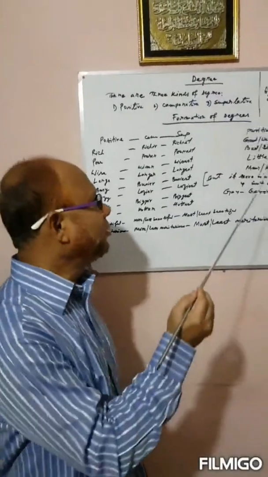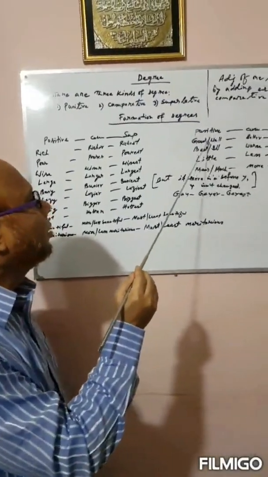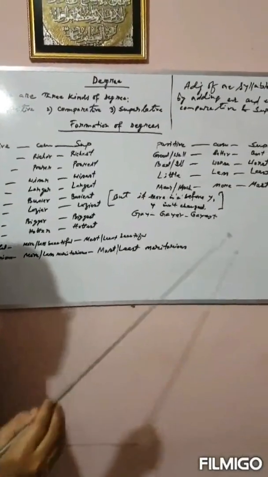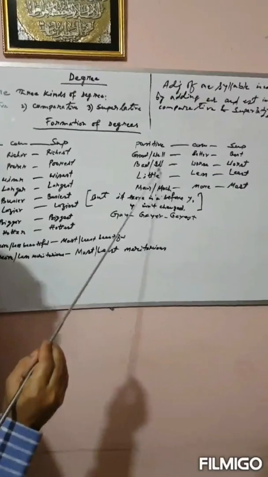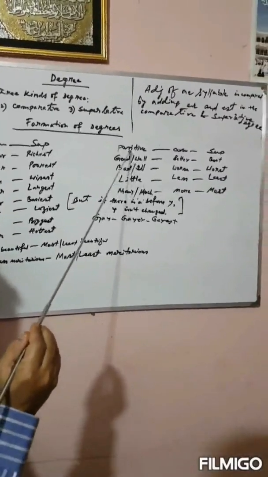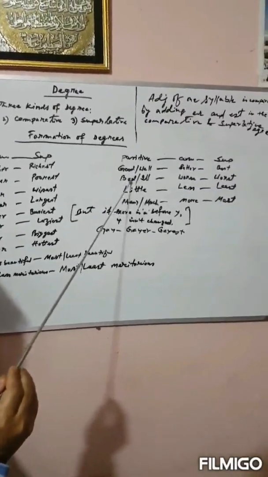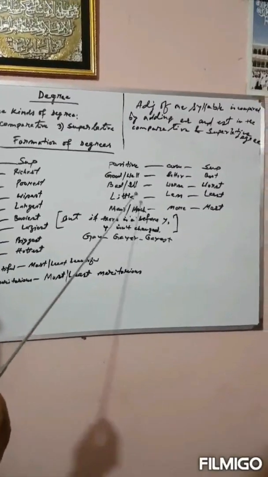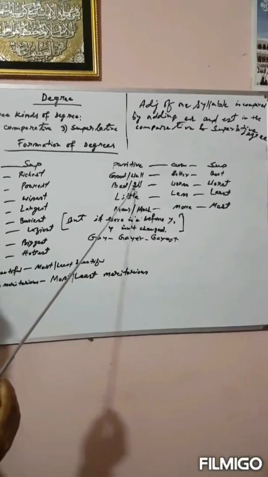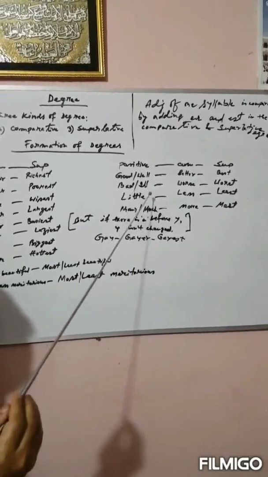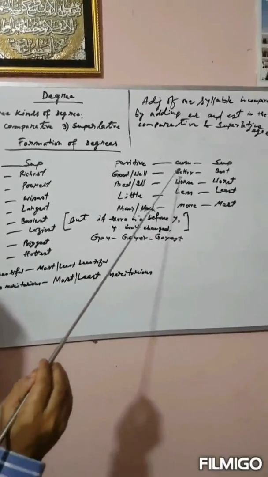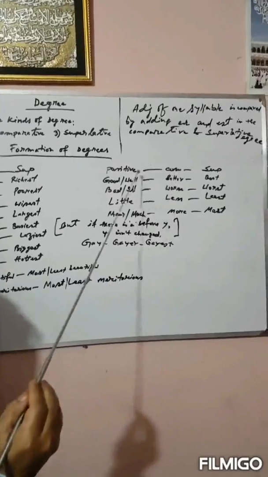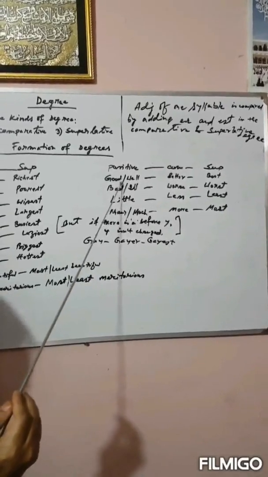Now, have a look. There are some adjectives. They are called irregular comparison: good, well, bad, ill, little, many, much. These positive degrees are called irregular comparison because the comparative form and superlative form are not formed from the positive degree.